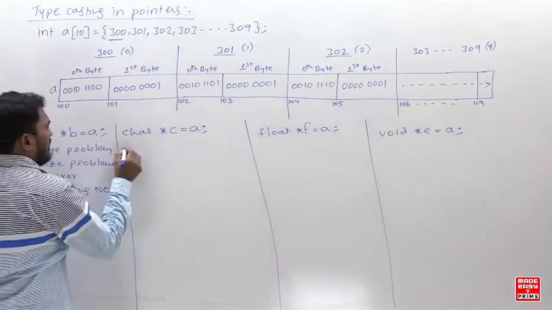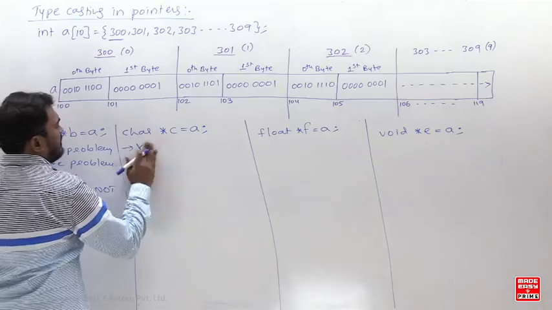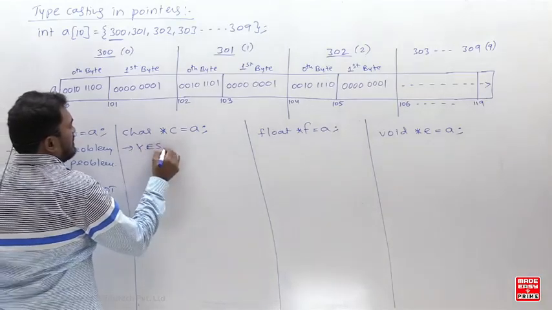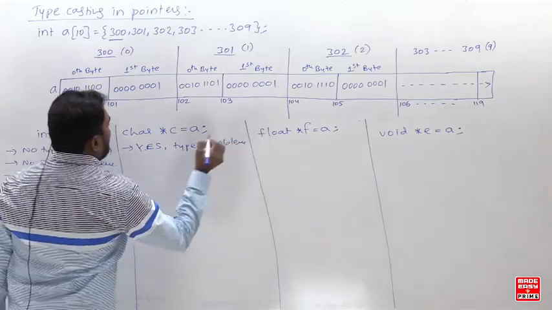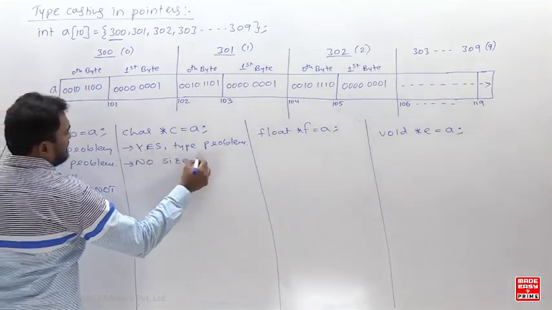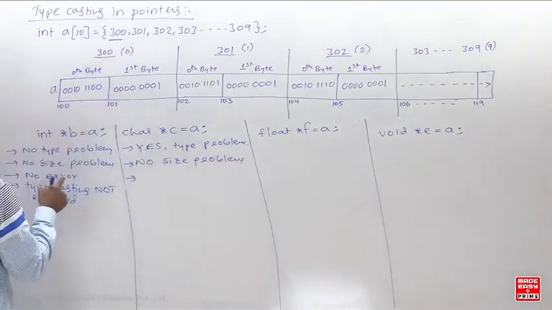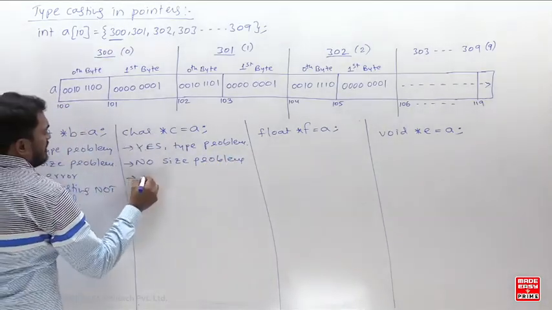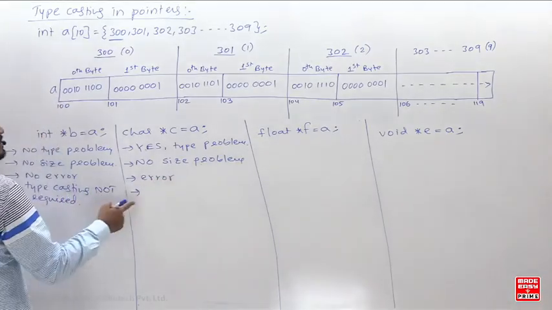So please understand here. I am writing here: type problem is there, and no size problem. Right. Next, no error or error? Yes, error will come. So typecasting required or not required?